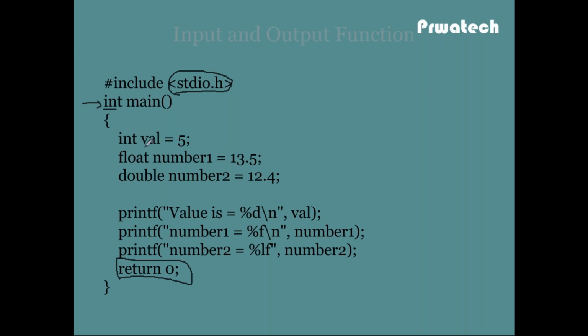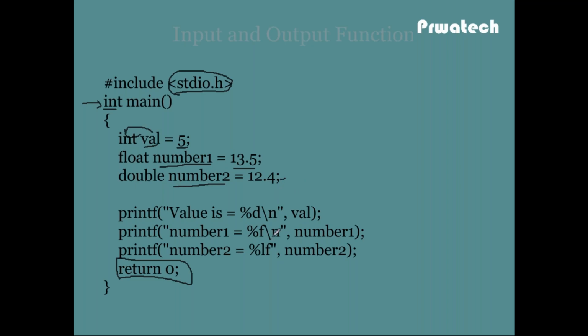So val is the variable name of integer data type having value 5. Number1 is the variable name of float data type having 13.5. Number2 is the variable name of data type double having 12.4.